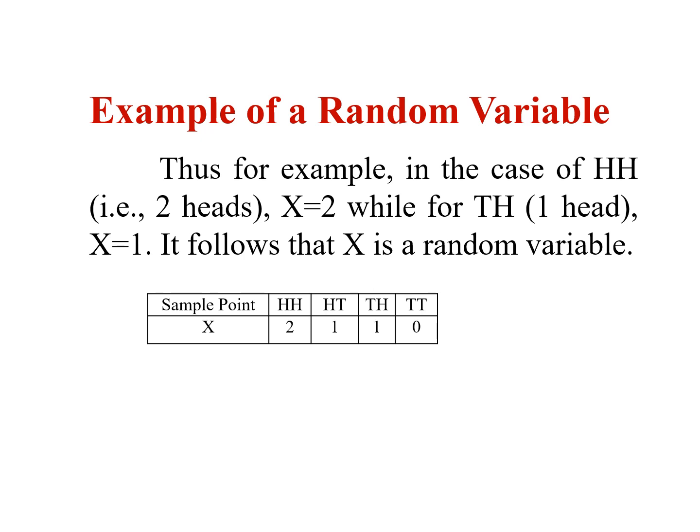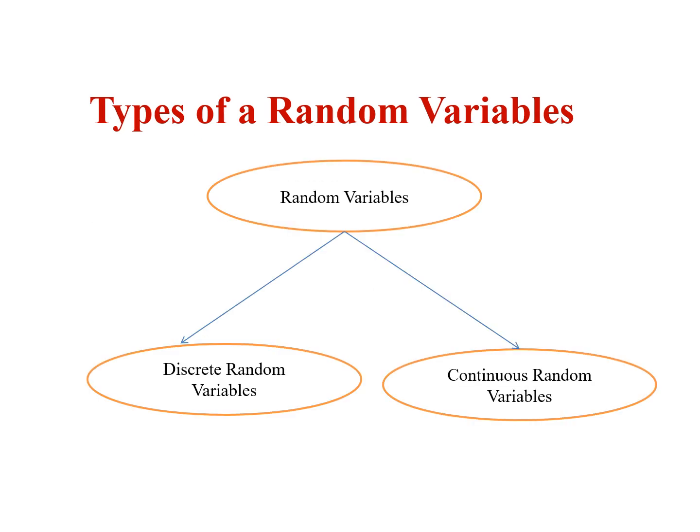Here, in the case of HH, which means two heads, X is equal to 2. While for TH, that is tail and head, there is one head, so X is equal to 1. It follows that X is a random variable. The sample points are head and head, head and tail, tail and head, tail and tail, so the values of X are 2, 1, 1, 0. So this is an example of a random variable.